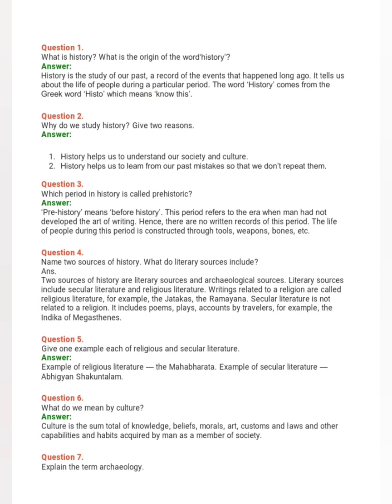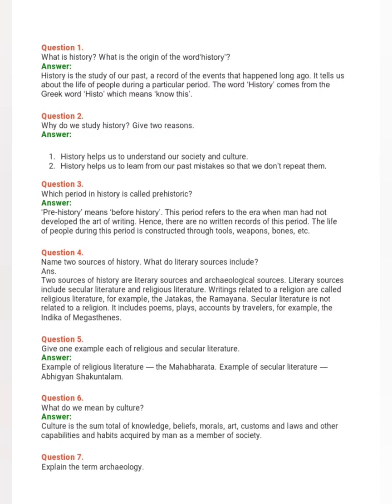Question 4. Name 2 sources of history. What do literary sources include? Answer. 2 sources of history are literary sources and archaeological sources. Literary sources include secular literature and religious literature. Writings related to a religion are called religious literature, for example, the Jatakas, the Ramayana. Secular literature is not related to religion. It includes poems, plays, accounts by travelers, for example, the Indica of Megasthenes.